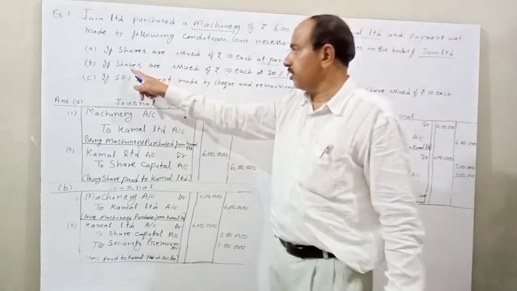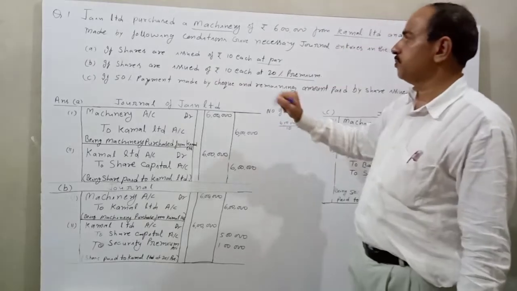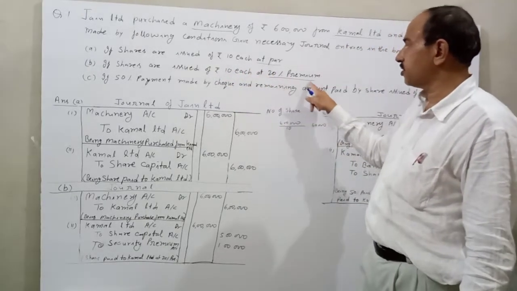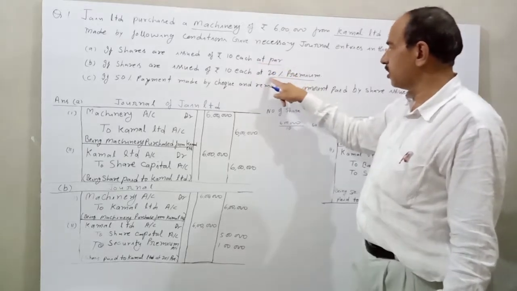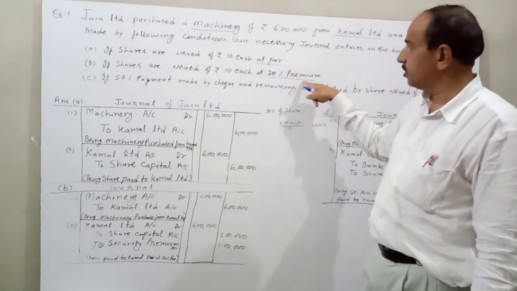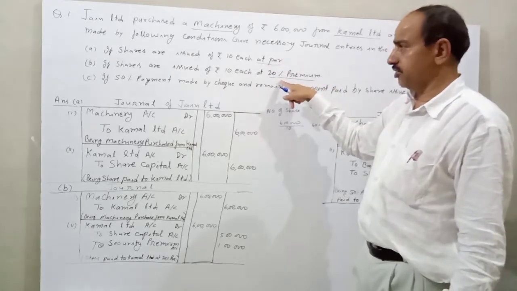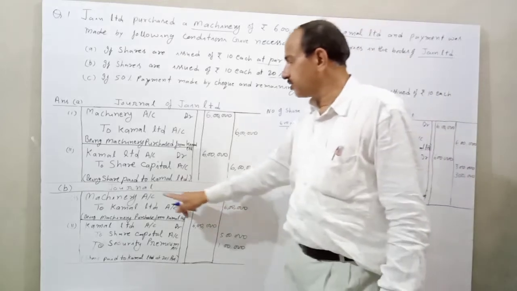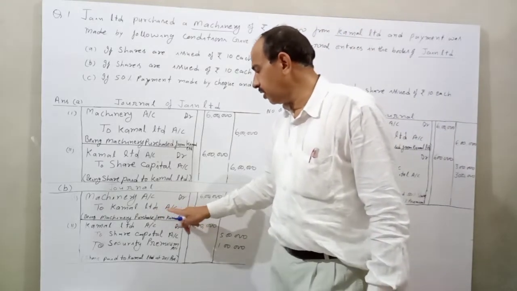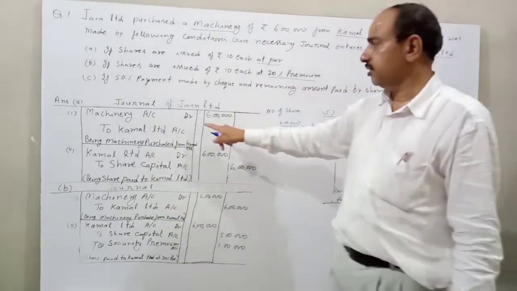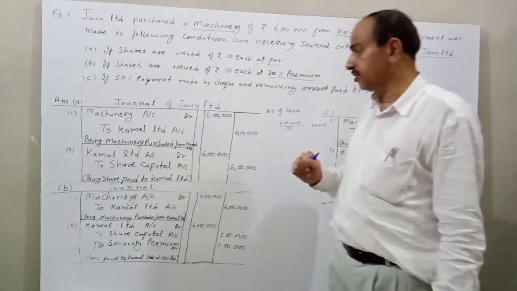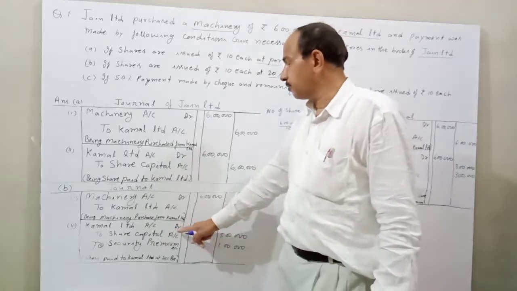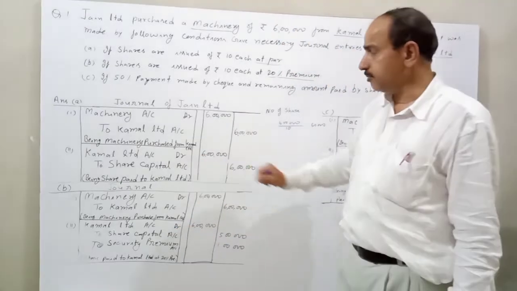Second option, if shares of rupees 10 each are issued at 20% premium. Here it is at par, here it is 20% premium. The condition is changed. So we pass the entry machinery account to Kamal Limited, the same entry as in the above condition. But the second entry is different.